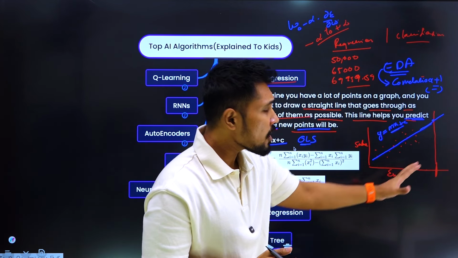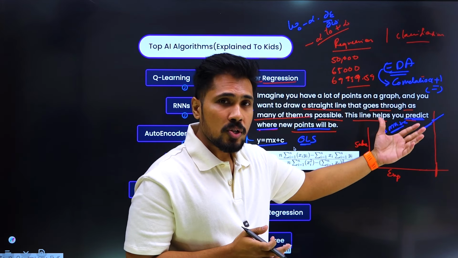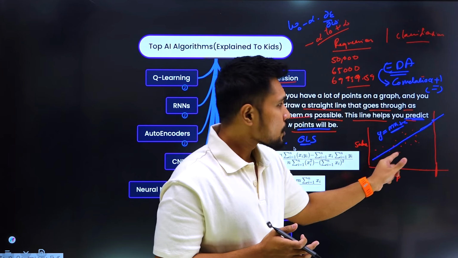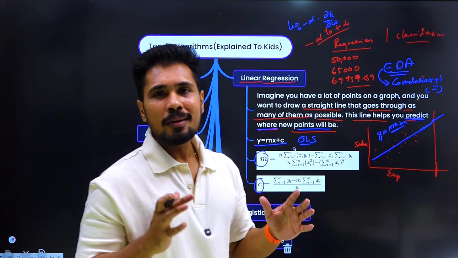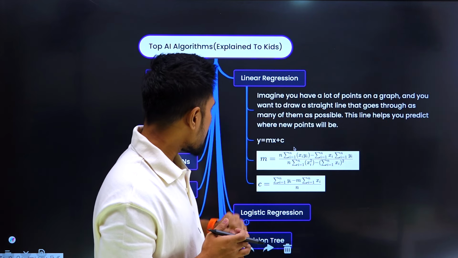So in a very simple way, what is linear regression? There are many points and you draw a straight line passing through as many points as possible, and you identify the equation of the line so that you can estimate future data points. In simple terms, this is linear regression. I hope you are able to understand it.